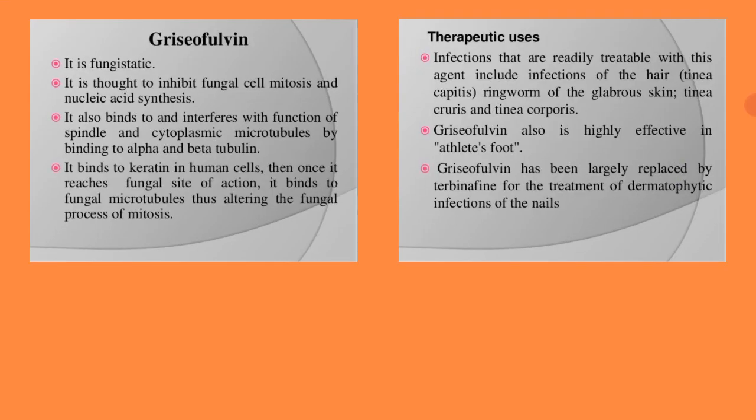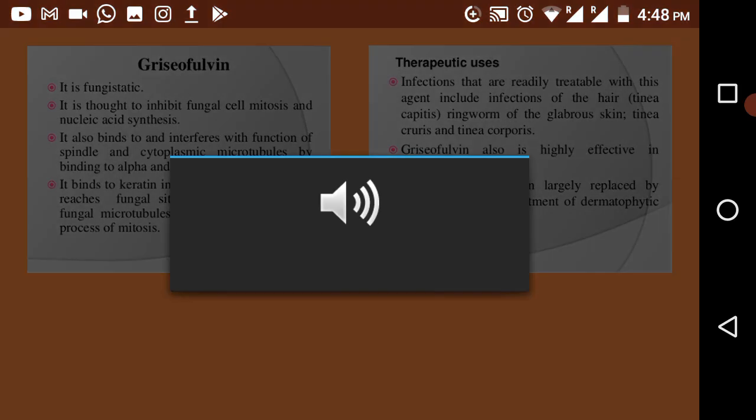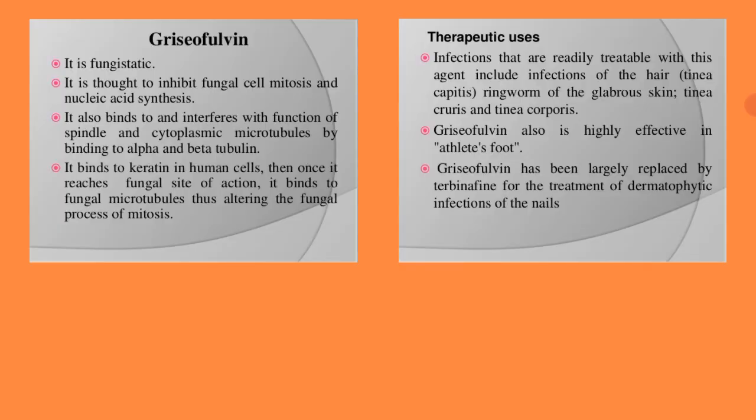See, fungal infections are mainly skin infections, athlete's foot infection, then nail infections. So in those areas fungal infection will most probably happen, and the antimicrobial agents that can act on these infections include amphotericin B, then griseofulvin, then terbinafine.